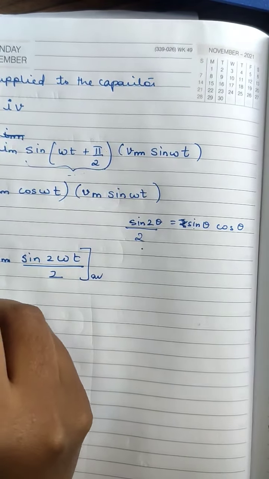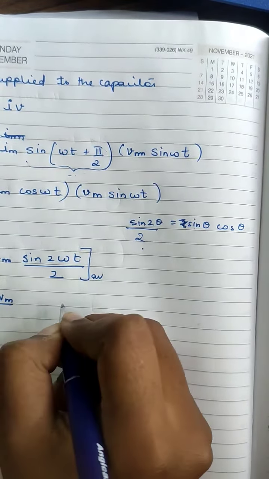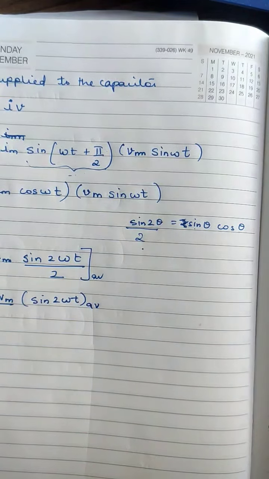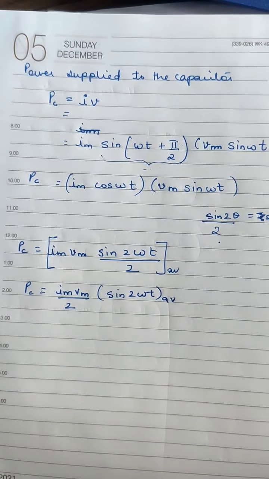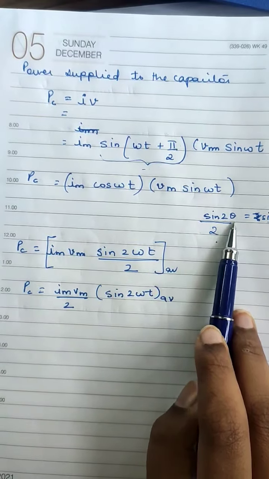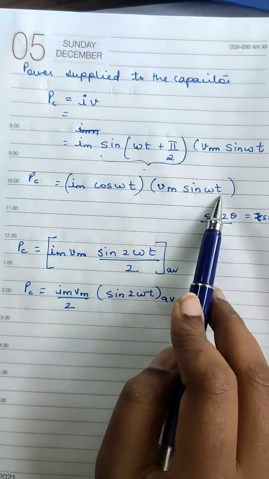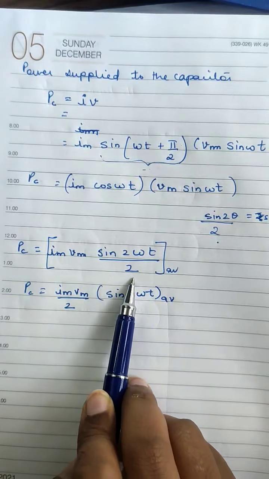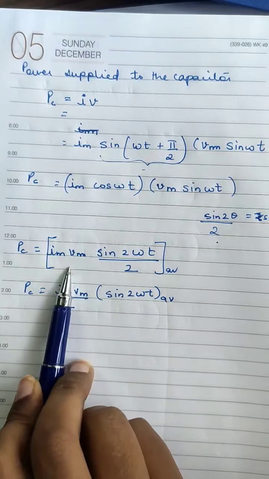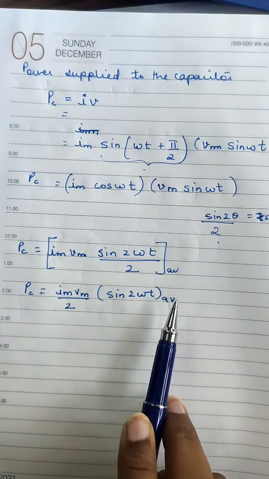So PC will be Im Vm divided by 2 and sine 2 omega t average will remain over here. I'm sorry, I forgot to adjust the camera. So rather than writing cos theta sine theta, I will write sine 2 theta divided by 2, and Im Vm will remain as it is. Next step, I'm going to take this 2 outside. So Im Vm divided by 2 sine 2 omega t, and this will be the average.